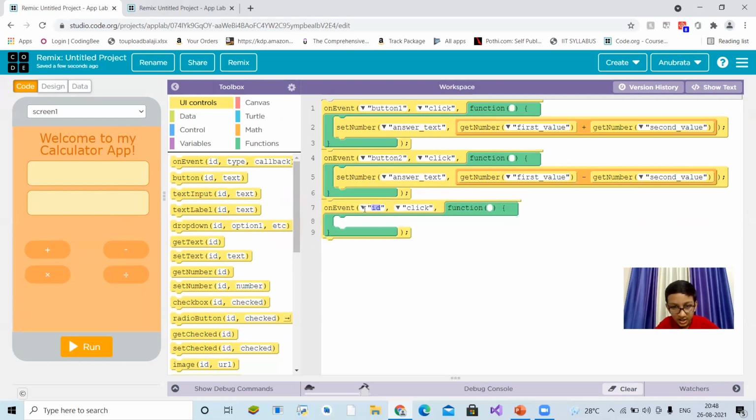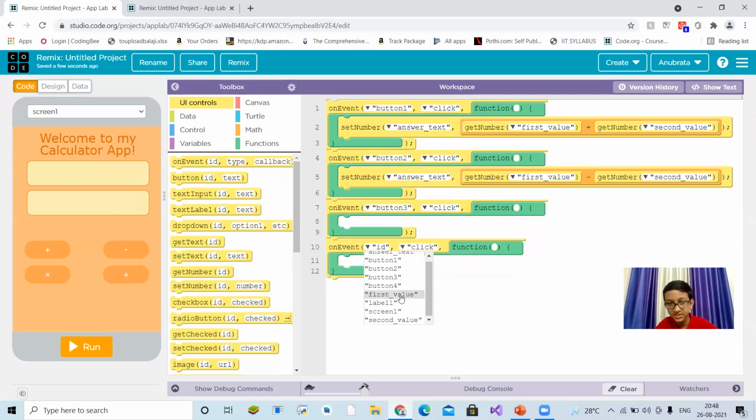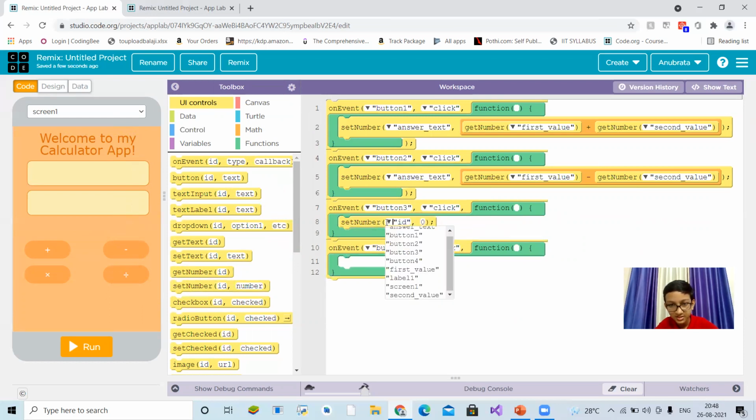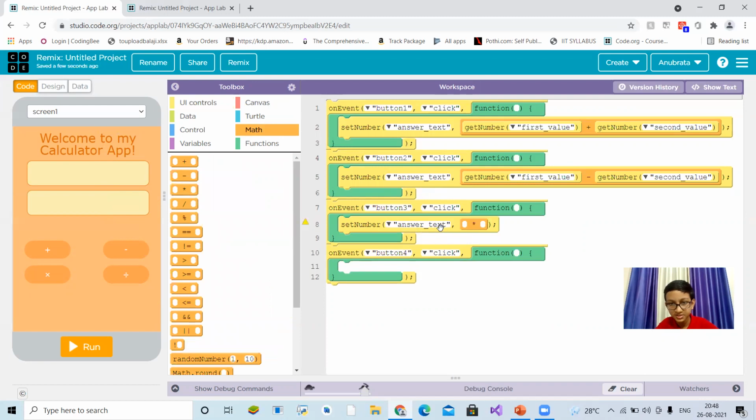Then on event button 3, which is the multiplication button, and then on event button 4. We'll do this fast first. You can do this slowly, no matter, because you have to end the video. Set number and set text. You will multiply the numbers. Button 3 is multiplication, yeah. Okay.